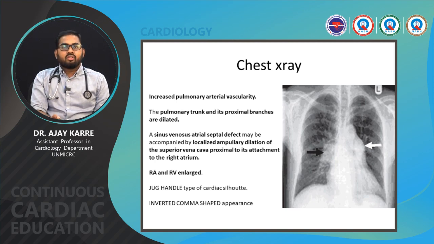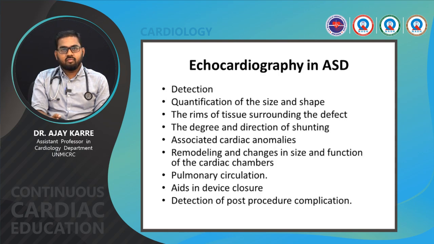The sinus venosus atrial septal defect may be accompanied by localized ampullary dilatation of the superior vena cava proximal to its attachment to the right atrium. There will be RA and RV enlargement. Another very rare finding can be the jug handle type of cardiac silhouette, an inverted comma shaped appearance.